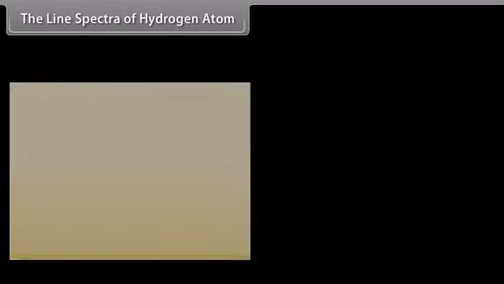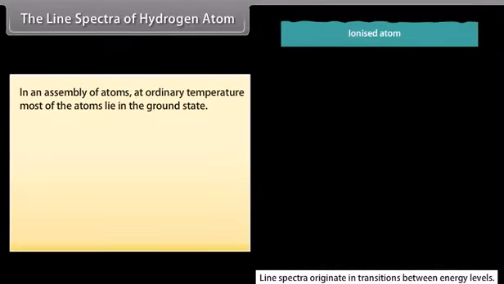The line spectra of hydrogen atom. In an assembly of atoms at ordinary temperature, most of the atoms lie in the ground state. If white light is passed through such an assembly of hydrogen atoms, the transmitted light will not have radiations of various wavelengths. It is the absorption spectrum of hydrogen corresponding to Balmer series.